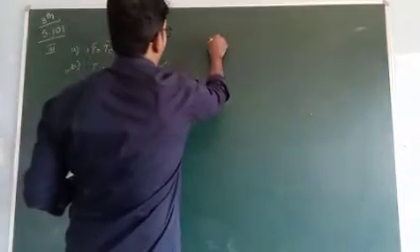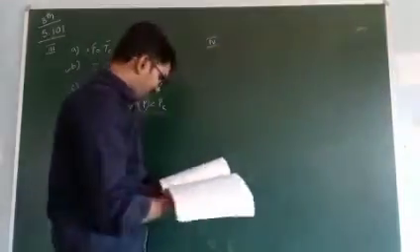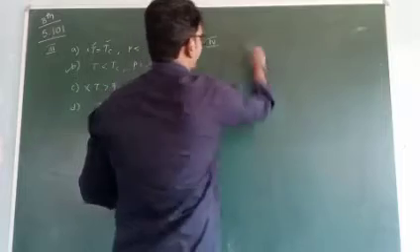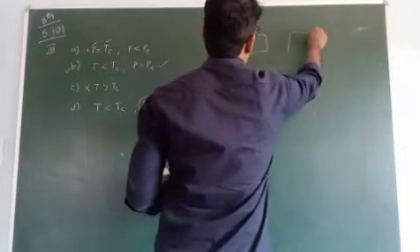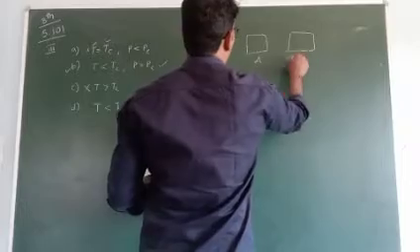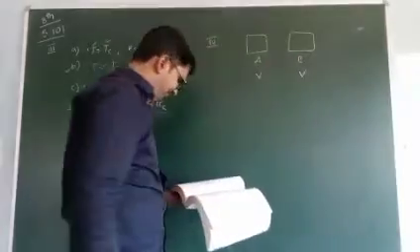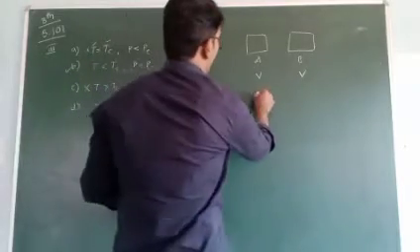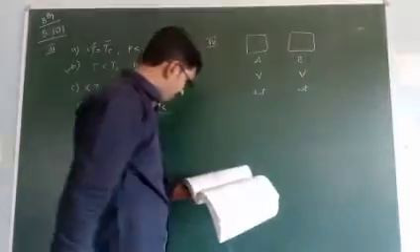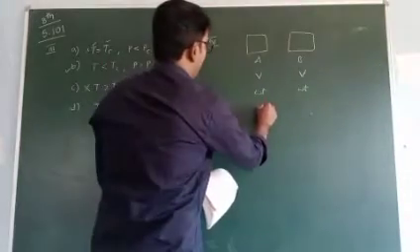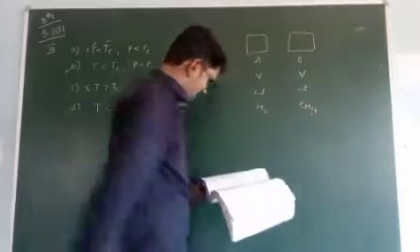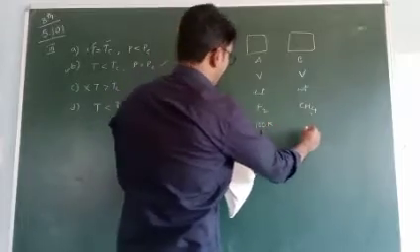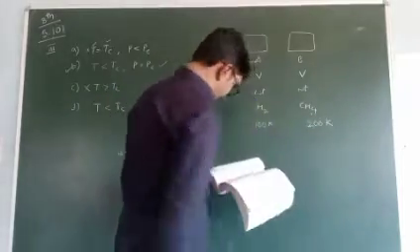Next, fourth one. Two equal volume flasks A and B. This is one flask, this is another flask. The volumes are the same, and the masses are also equal, so weights are also equal. A contains hydrogen gas, B contains CH4 gas. And temperatures are: this one is maintained at 100 Kelvin, this one at 200 Kelvin.